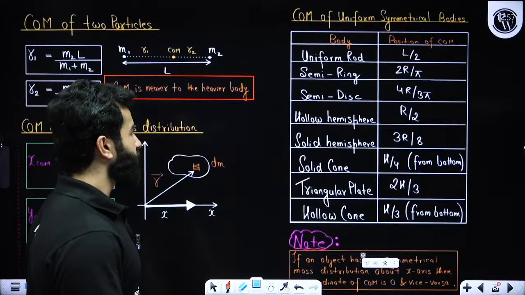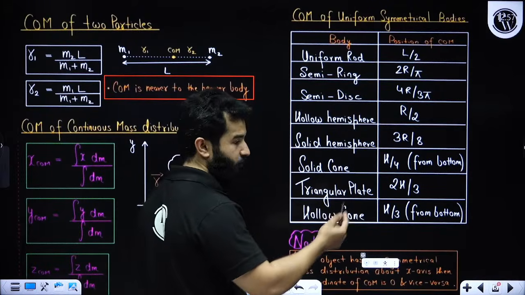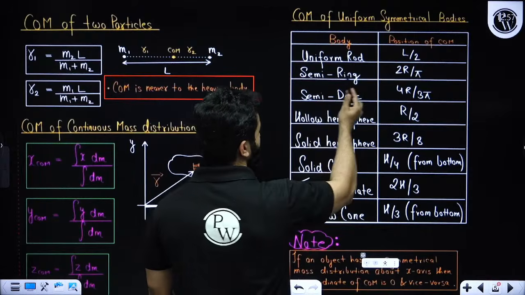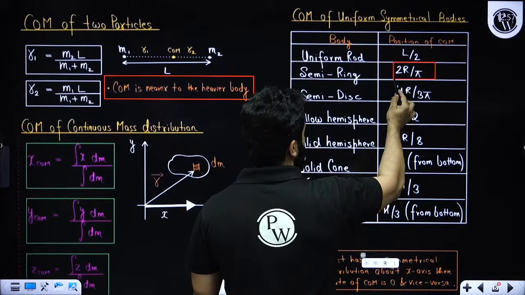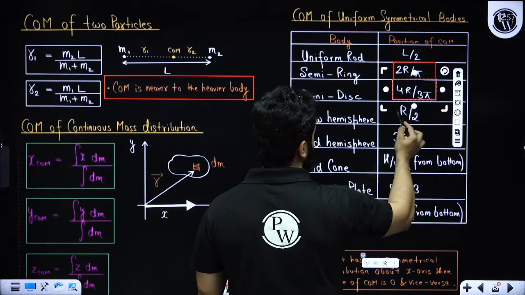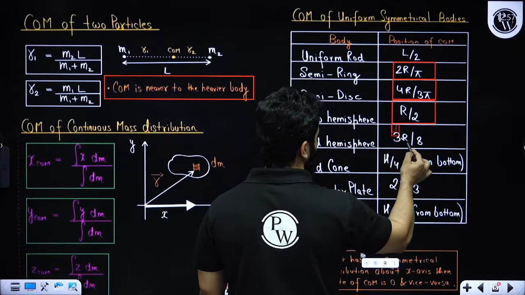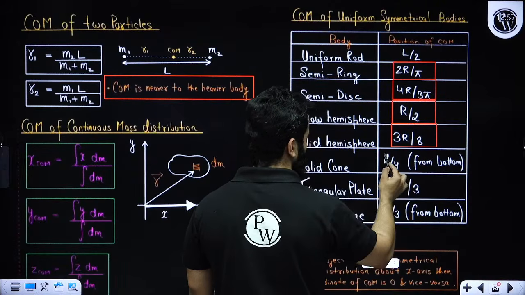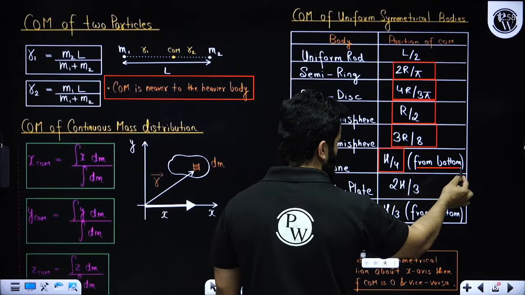For a rod it is absolutely easy, L by 2. In a rod we have got no problem, we have also solved 1 or 2 questions of rod. For semicircular ring, please remember it is 2r by pi. For semicircular disc it is 4r by 3 pi. For hollow sphere it is r by 2. For solid sphere it is 3r by 8. For solid cone it is h by 4 from the bottom. This is very important, it is from the bottom.